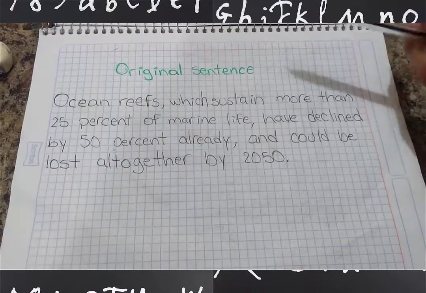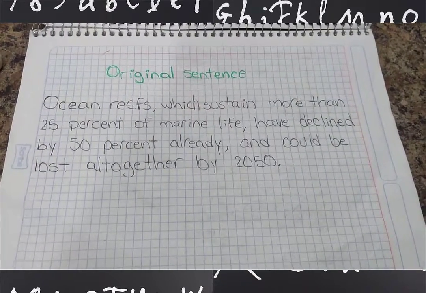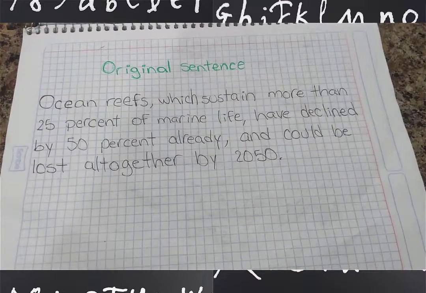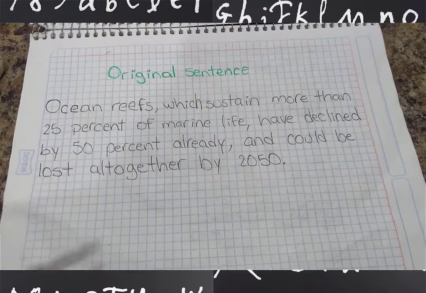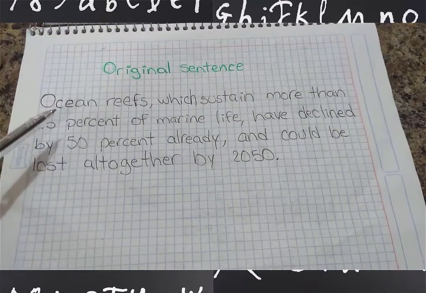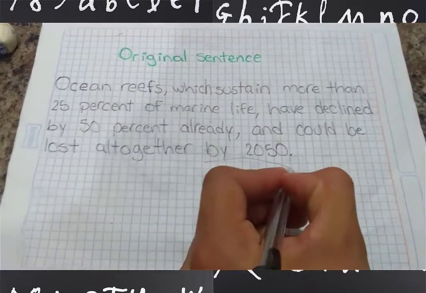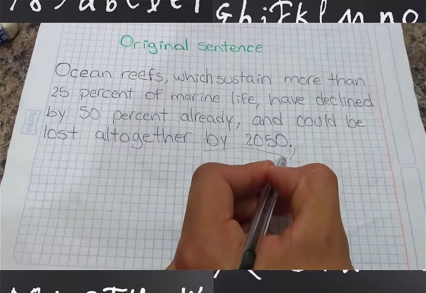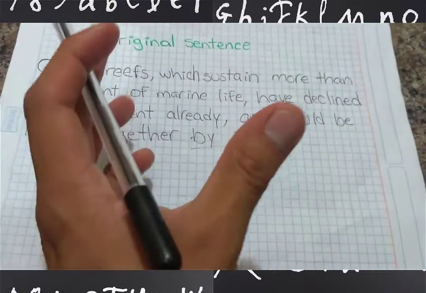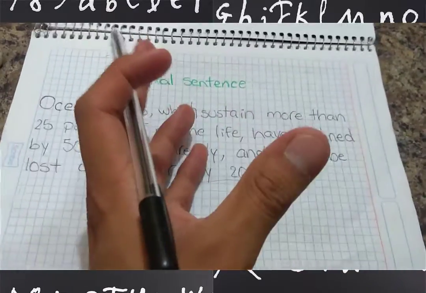Now, here is our original sentence retrieved from the text. Ocean reefs, which sustain more than 25% of marine life, have declined by 50% already and could be lost altogether by 2050. As you can see, this sentence is not in our verb tense, but we have a period of time, like by 2050, and this can help us to modify our sentence in order to make it into future perfect continuous. Let's see what happens if we modify our sentence.